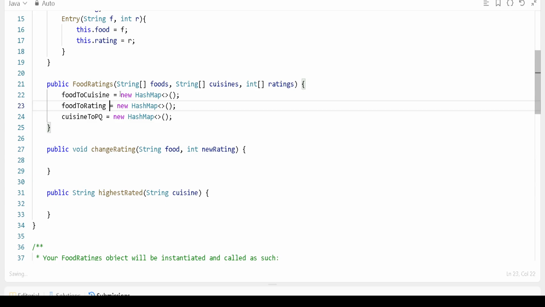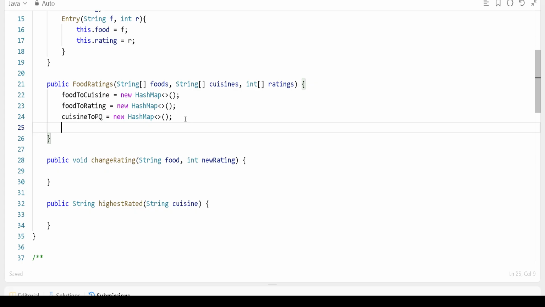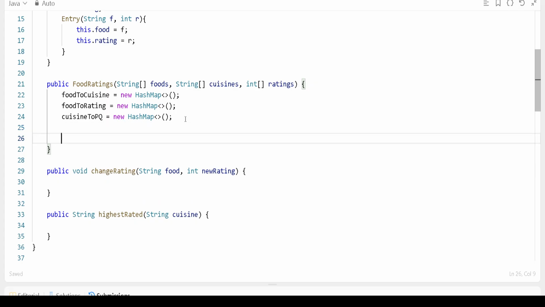Once we initialize, we know the number of foods, right? So you can get the length. Let's say int n, and we'll say, okay, what is foods.length, the food length. This is an array.